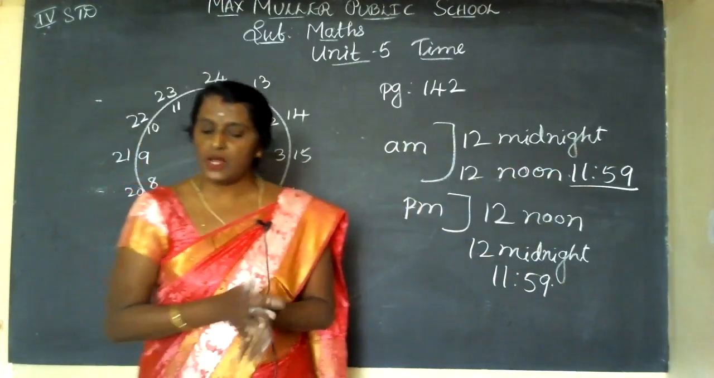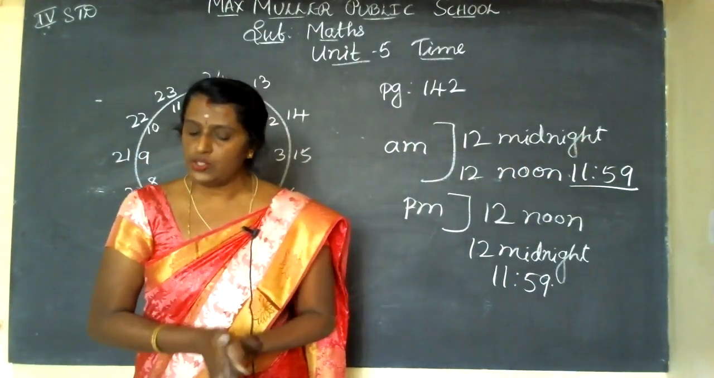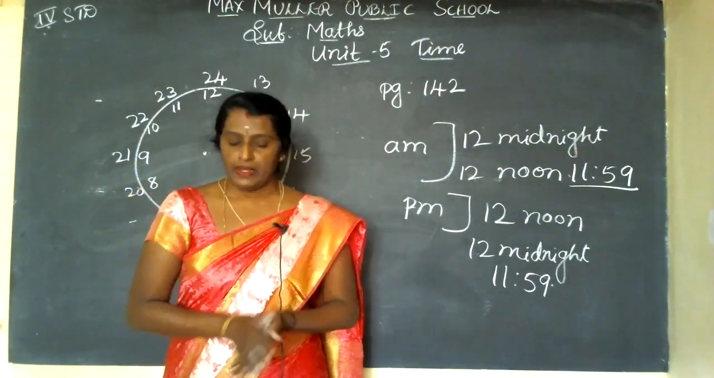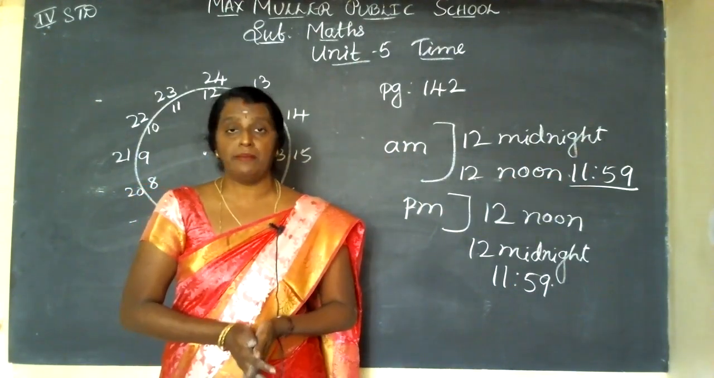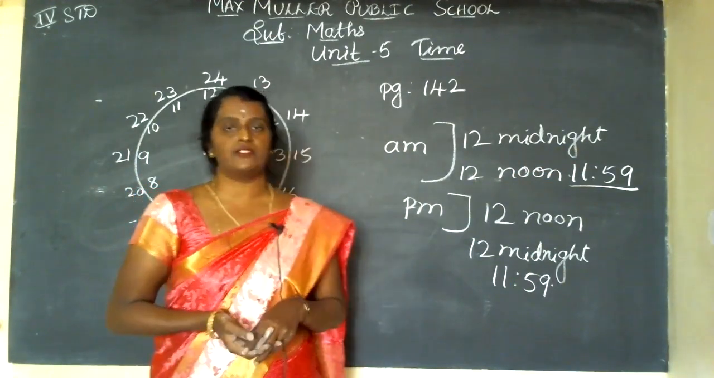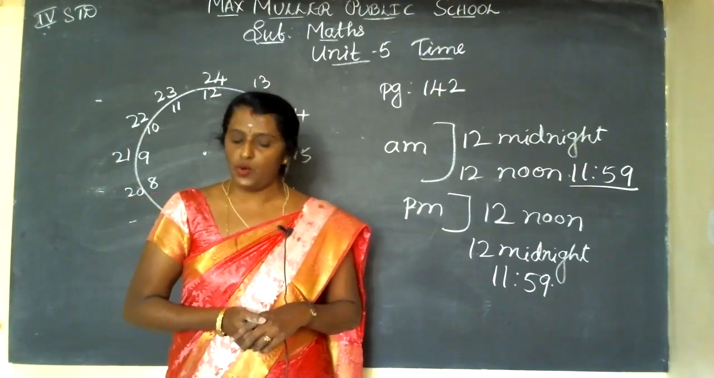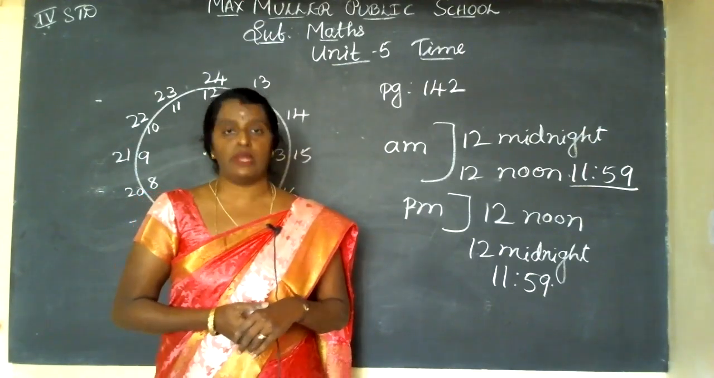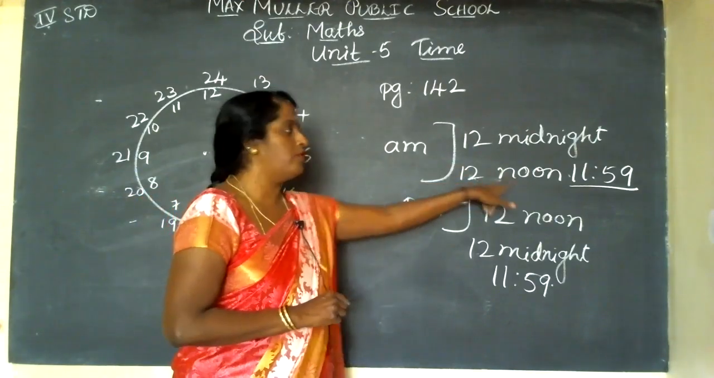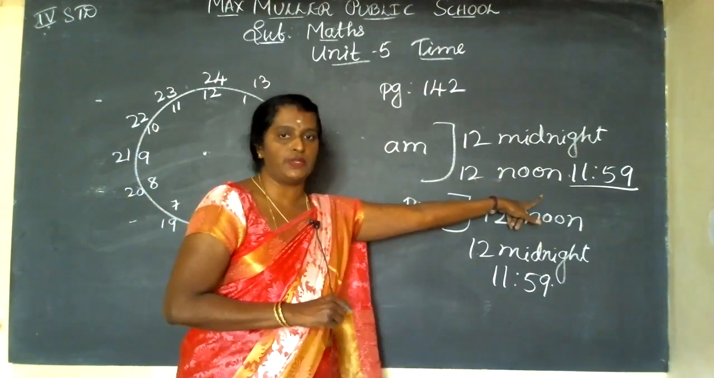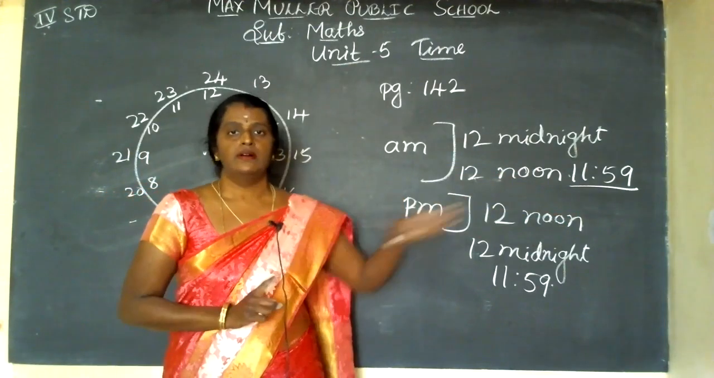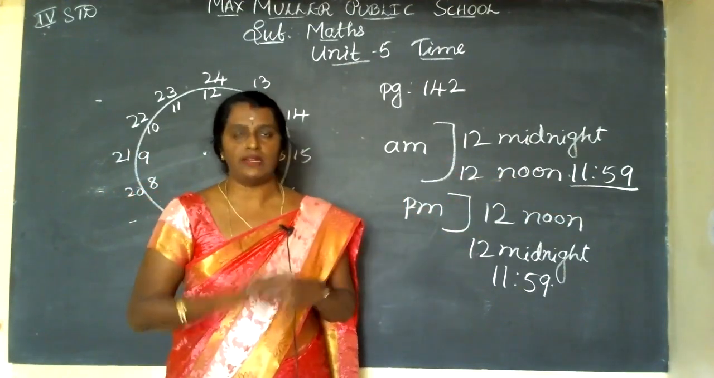So for the first round from 12 o'clock midnight to 12 o'clock noon, we use AM, ante meridiem, to write the time. From 12 o'clock midday, lunchtime, afternoon, we call it PM, post meridiem. There is no AM or PM for exactly 12 o'clock. We'll say only 12 o'clock, because exactly at 12 it starts here. We won't write PM or AM. Okay, children? So, there is no AM or PM for 12 o'clock. We'll say only 12 o'clock, night or afternoon.